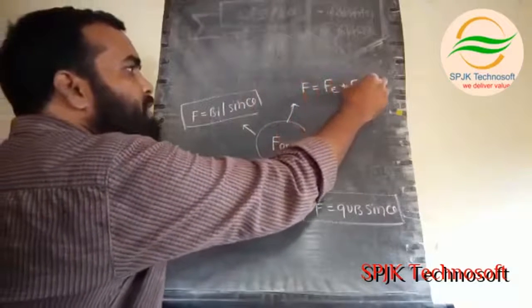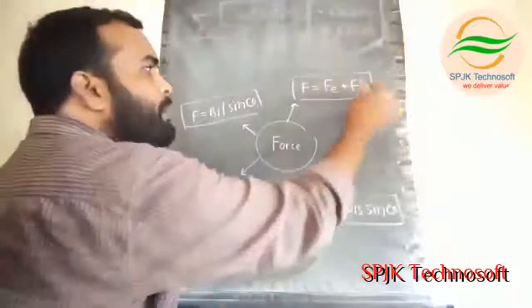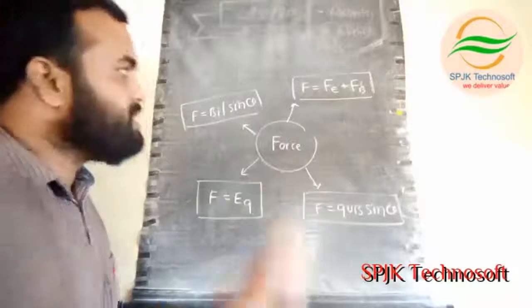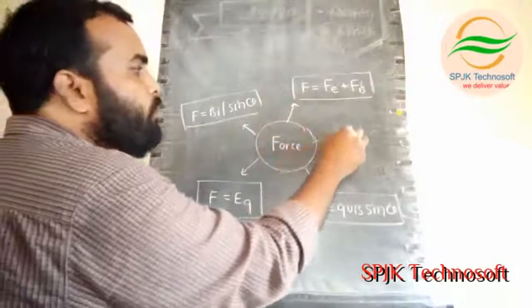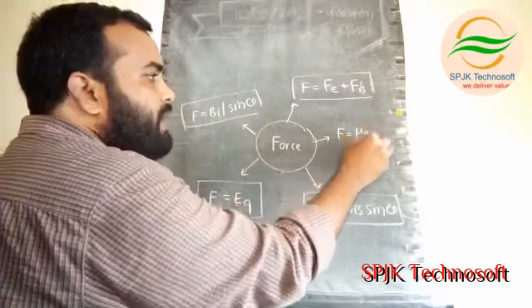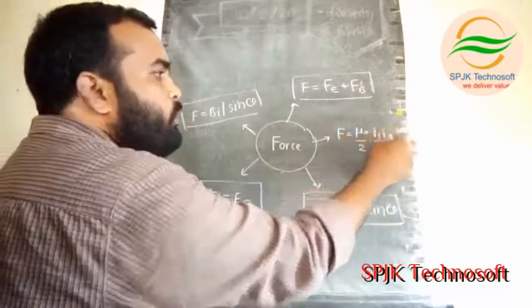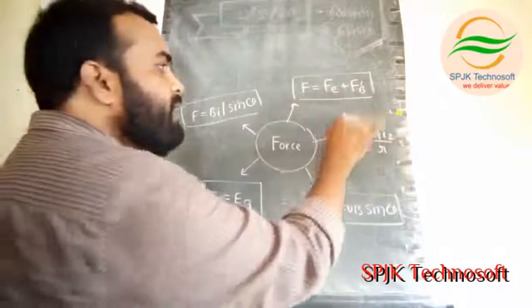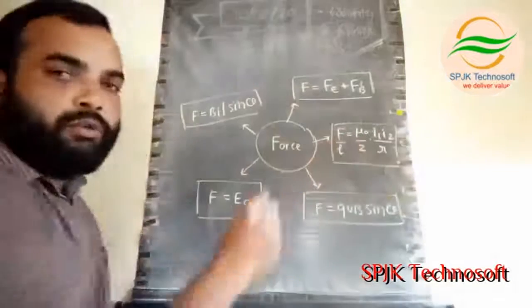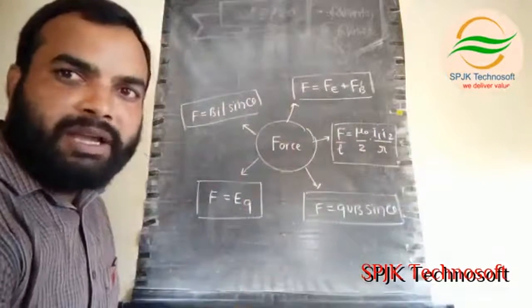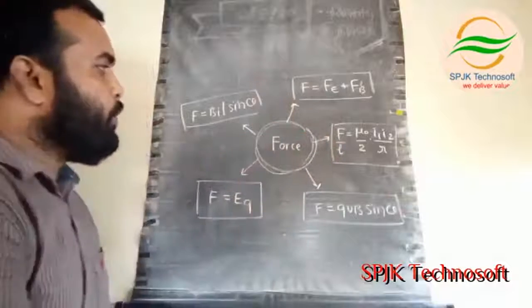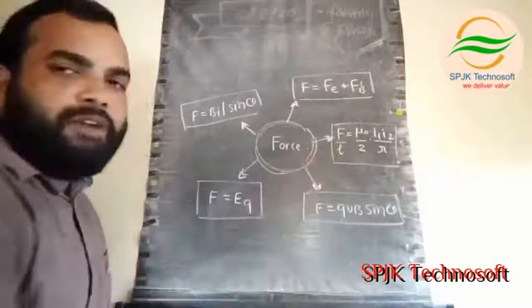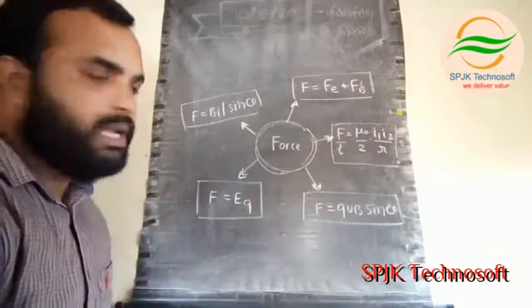And F equals Fe plus Fm, meaning the force when a charged particle enters both electric and magnetic fields, then this is the expression. Now if two conducting wires are near each other, then I1 I2 by R, and you can take L for force per length. Please see the different cases. If you combine all the cases in one place, it is easy for exam preparation. I hope you understand. If you practice all the formulas, later you can practice numericals, which is very useful.